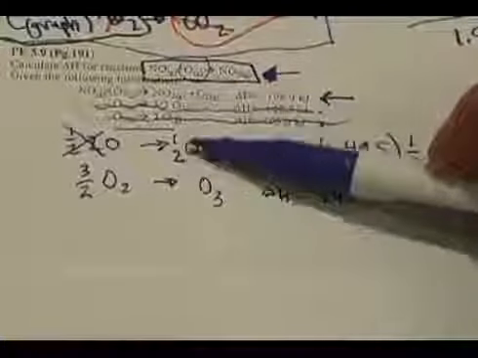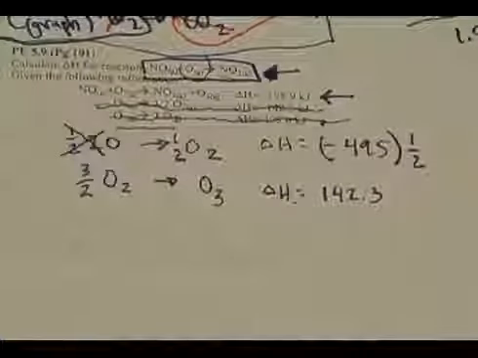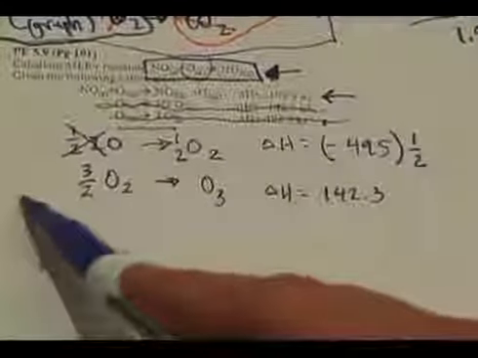And notice, interestingly enough, now what happens to the amount of oxygens? I have 1/2 plus 1, which gives me 3 halves O2 on the right side of the reaction if I add these together, and I have 3 halves O2 over here on the left. Oh boy, they're going to cancel out. Don't get too excited. It's going to be okay. Let's add these 3 reactions together and see what we're going to get. I'm going to take everything on the left-hand side of the reaction now, and I'm going to circle it all in green so we know what it is.